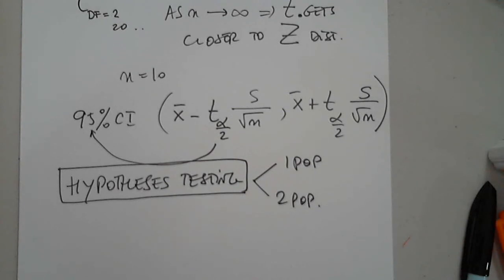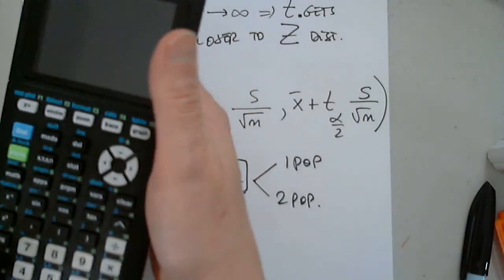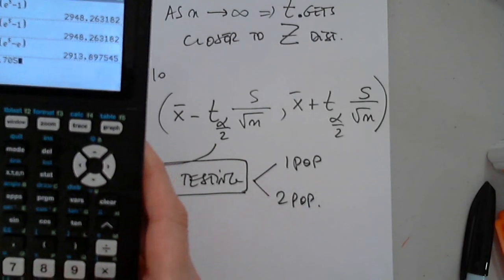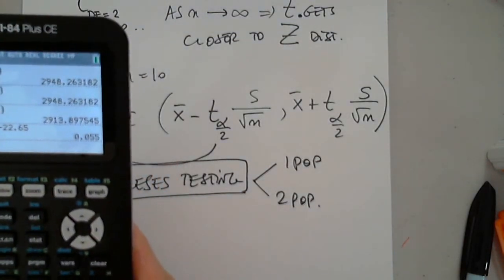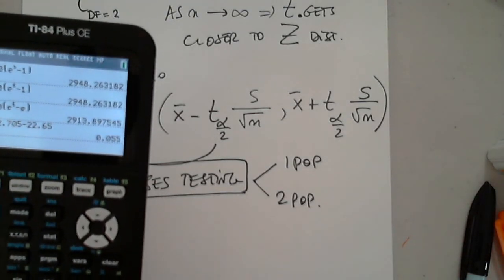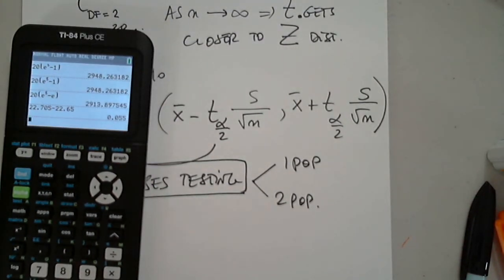So it's either 22.705 minus, right? Isn't it? So 22.705 minus 22.65. What did you get? 0.055? Yes. Excellent. Thank you. That's it. Well done.